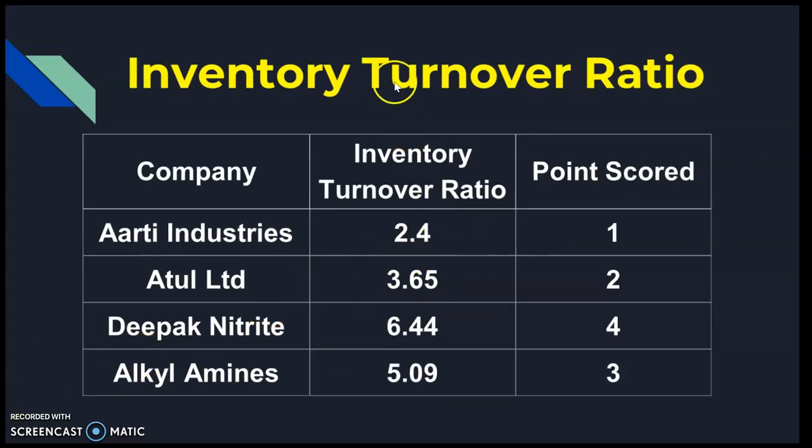Next, the inventory turnover ratio. Here again higher is better. Deepak Nitrite has an inventory turnover ratio of 6.44, therefore it will get 4 points, and Aarti Industries only 2.4, therefore it will get only 1 point.